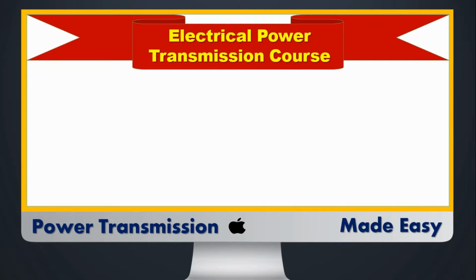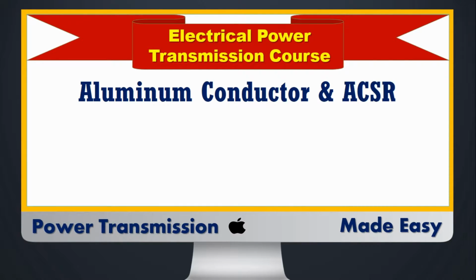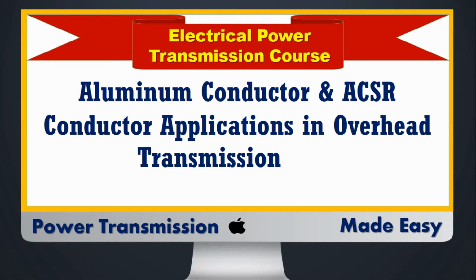Today I am going to explain aluminium conductor and ACSR conductor applications in overhead transmission line. In this lecture I will discuss why aluminium conductor is widely used in the overhead transmission line. I will discuss the comparison between aluminium and copper with their merits and demerits. In the end, I will discuss how the issue of conductivity and tensile strength in aluminium conductor is solved by using steel core in the aluminium conductor known as aluminium conductor steel reinforced.